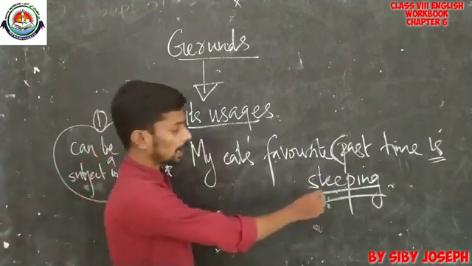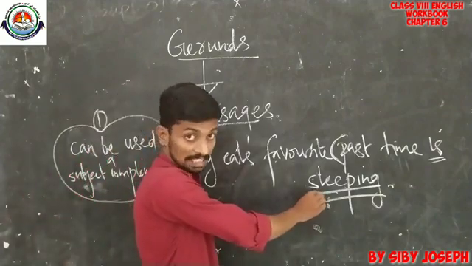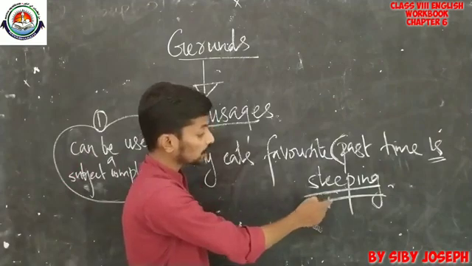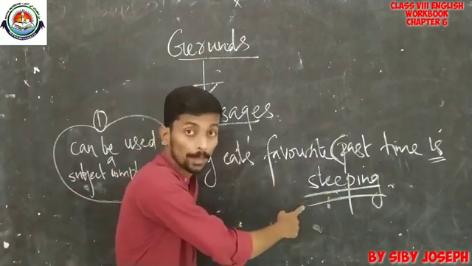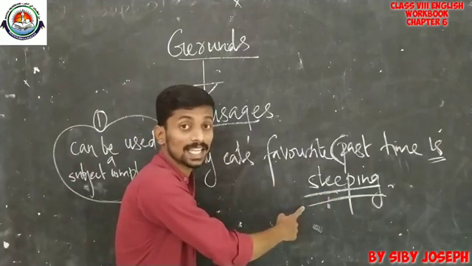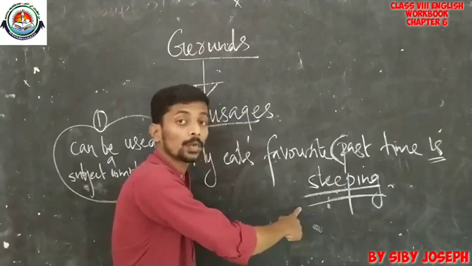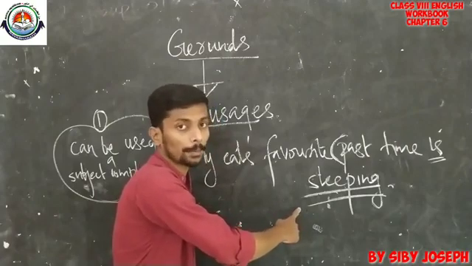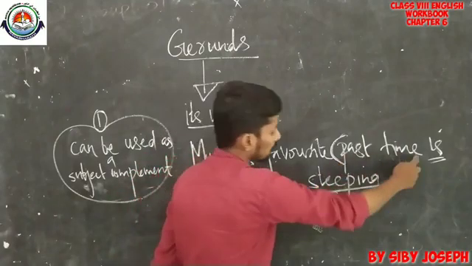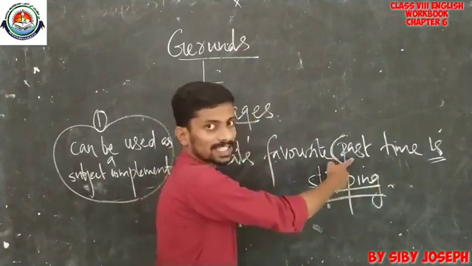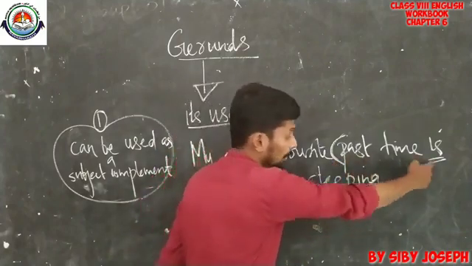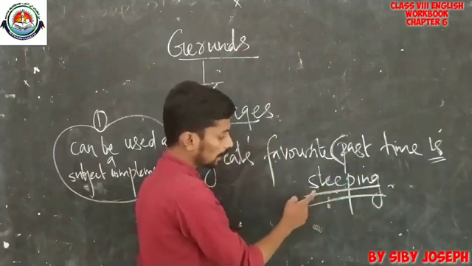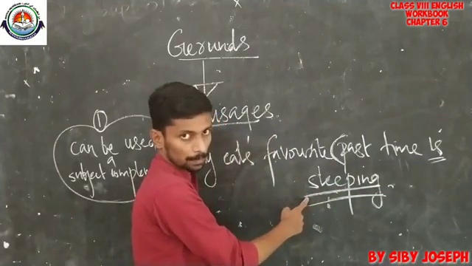So here sleeping is actually gerund and it is actually used as a subject complement. It is used as a subject complement. Then we can go to discuss what a complement is. Listen, pastime is sleeping. It is actually an example of a clause. Pastime is sleeping.